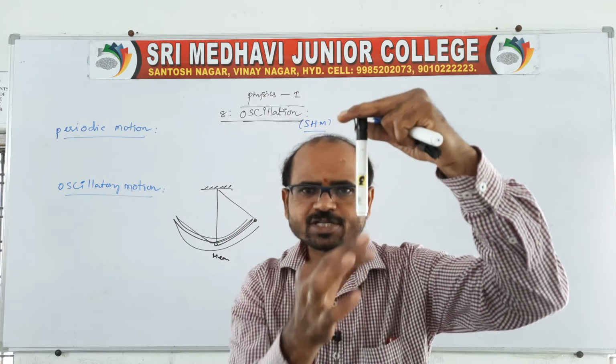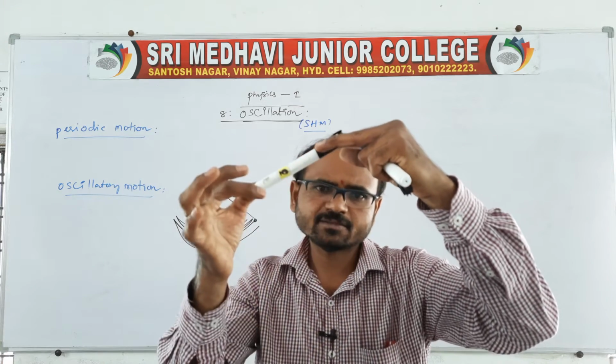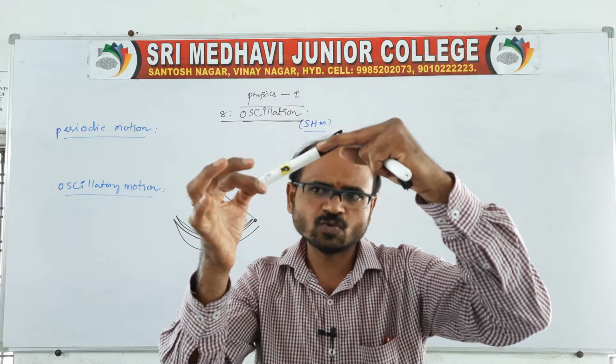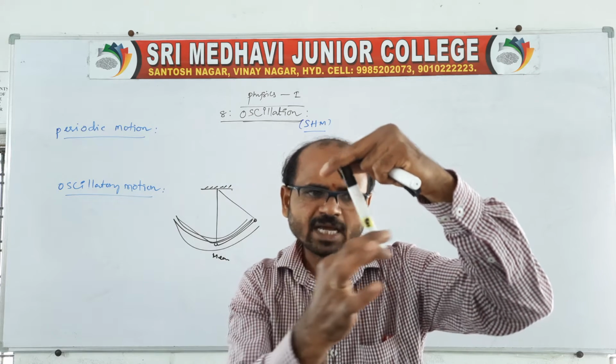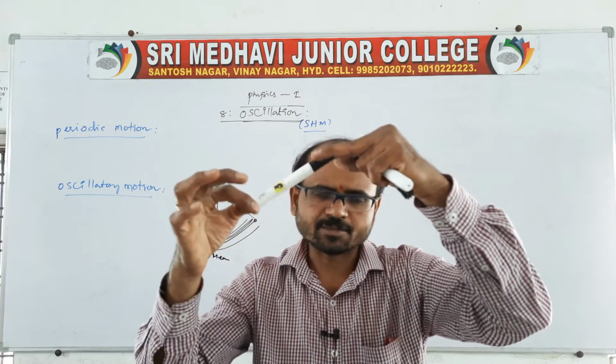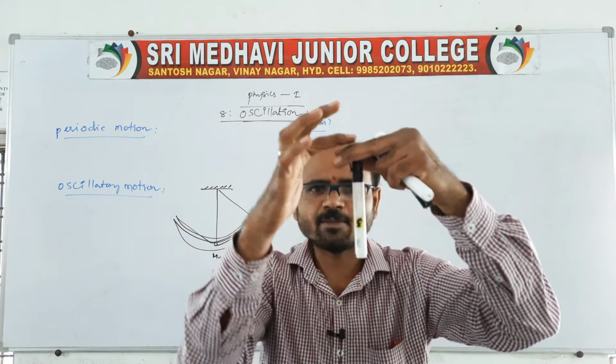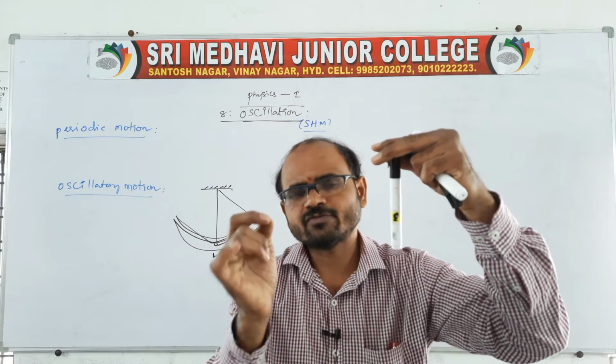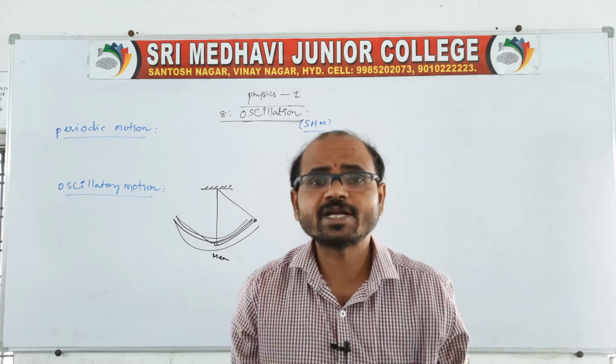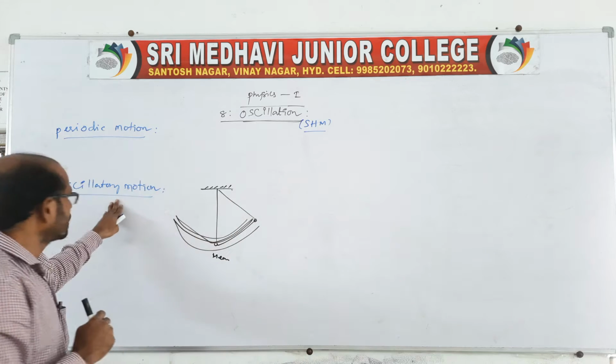If it is at the mean position, and it is pulled aside and released, it moves to an extreme, comes to mean, again extreme, mean, extreme. It repeats like a to and fro motion of a body about a fixed point. To and fro motion of a body about a fixed point is nothing but what we can call oscillatory motion.